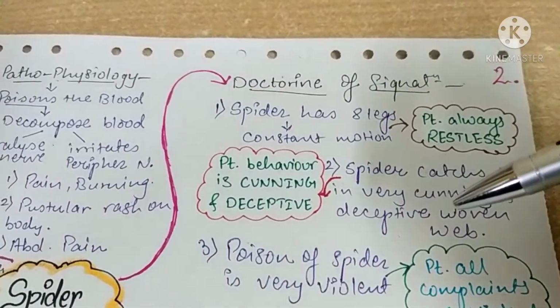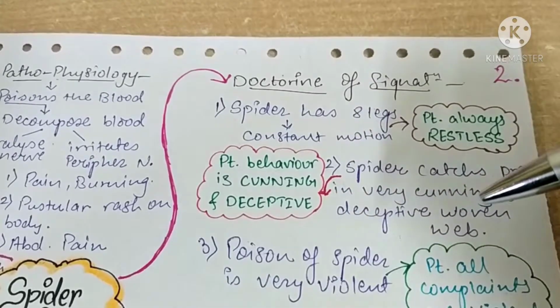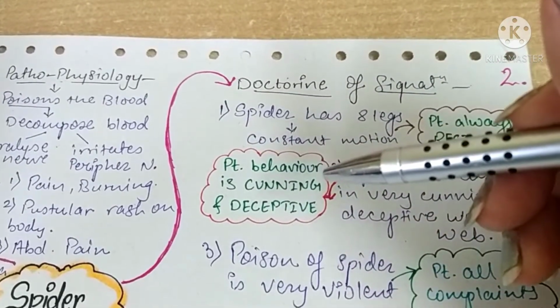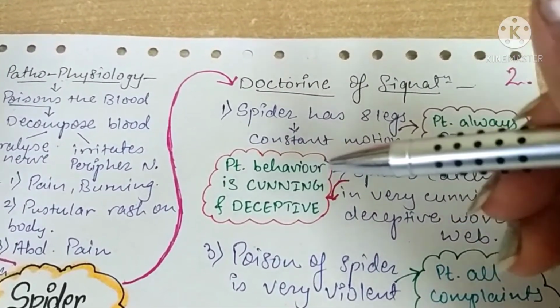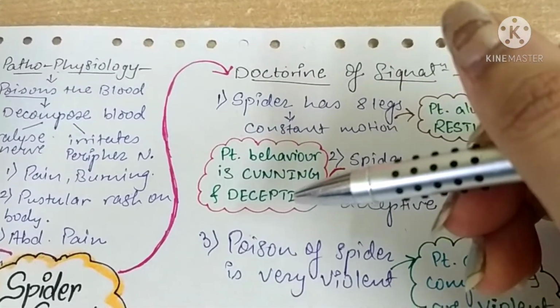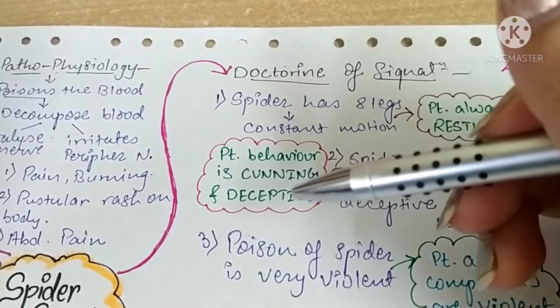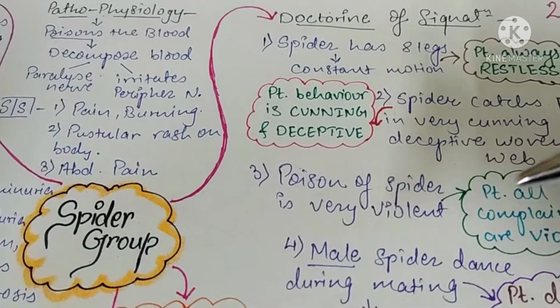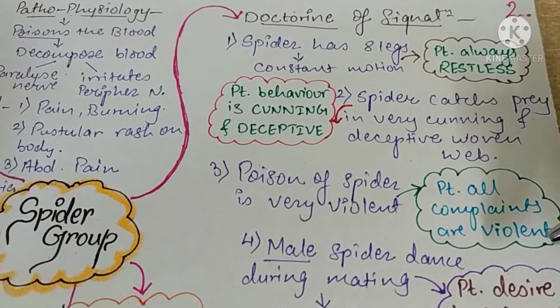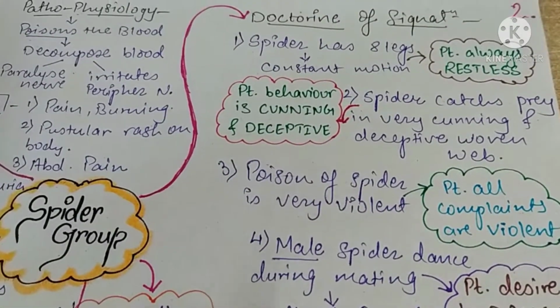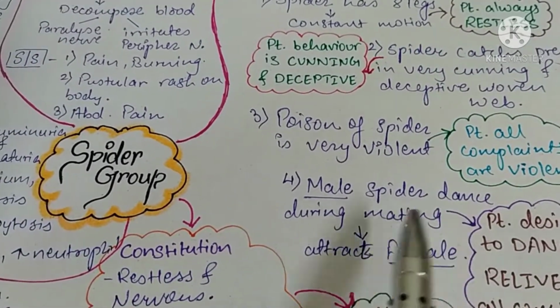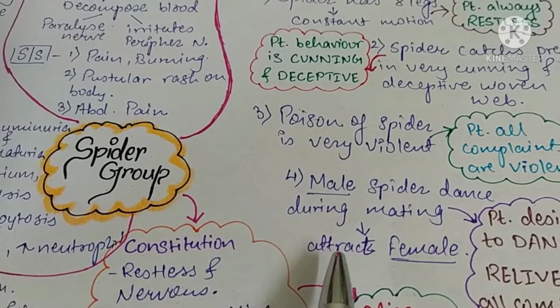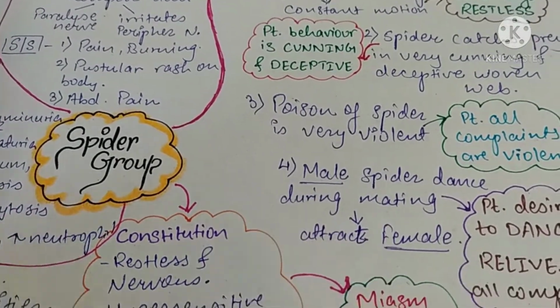That means they are very cunning and deceptive in their nature. Similarly, the patient behaviors, the mentals which are seen in the spider group remedies, are cunning and deceptive. Poison of spider is very violent. All patient complaints are very violent complaints. Male spider dances during mating to attract the female.